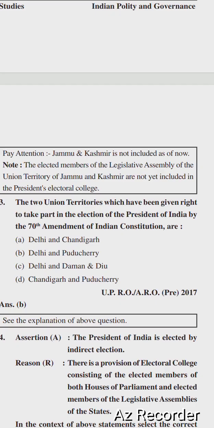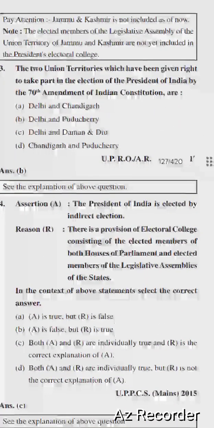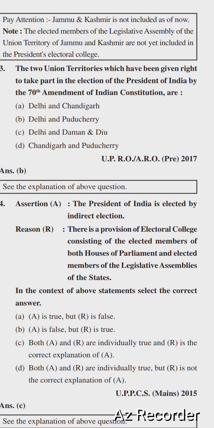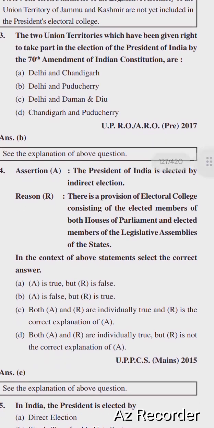Next question is assertion and reason. Assertion: the President of India is elected by indirect election. Reason: there is a provision of an electoral college consisting of the elected members of both houses of Parliament and the elected members of the legislative assemblies of the states. In the context of the above statements, select the correct answer. A is true, but R is false. A is false, but R is true. A and R are individually true, and R is the correct explanation of A. The right option is option C: A and R are true, and R is the correct explanation of A.